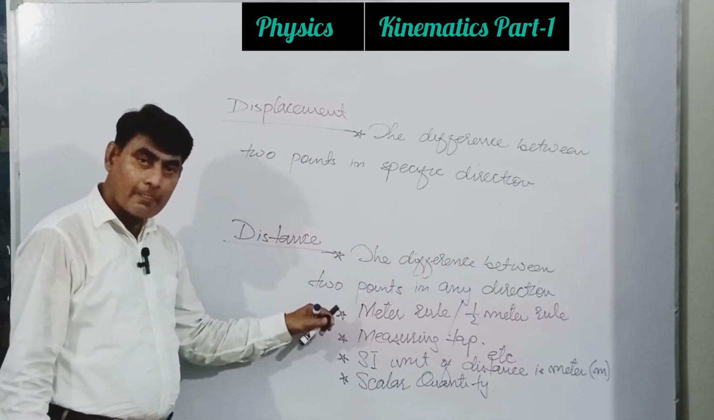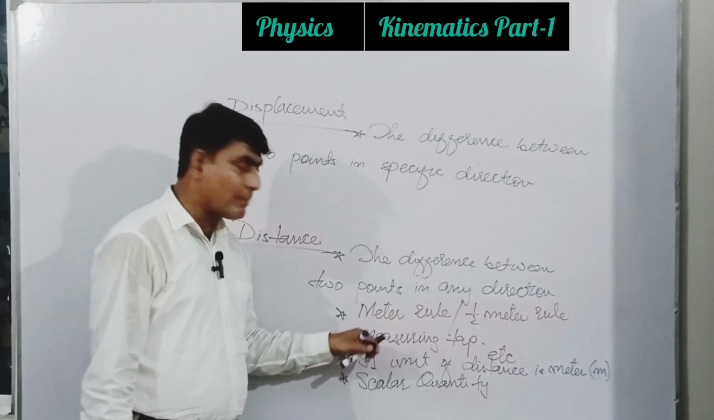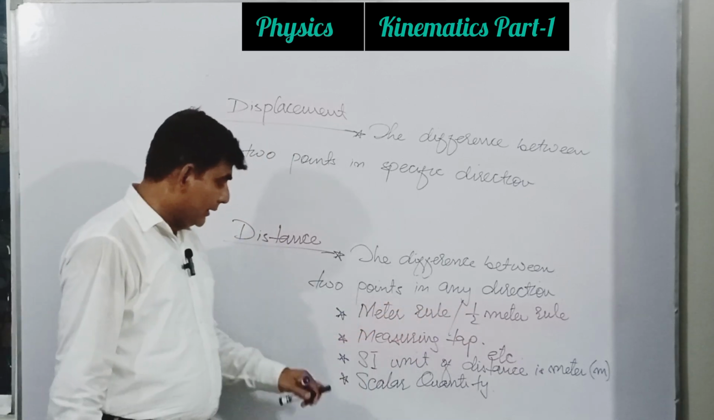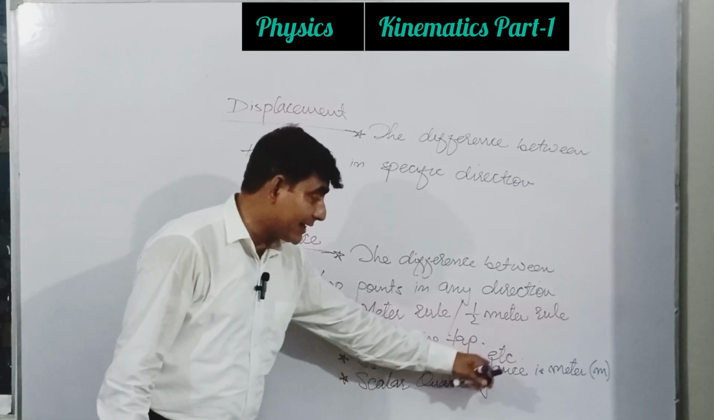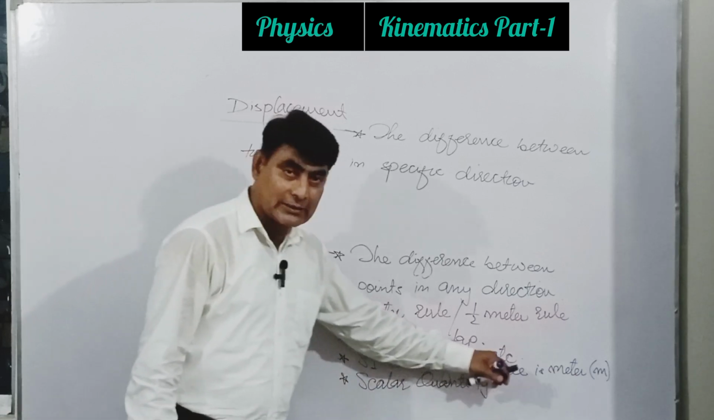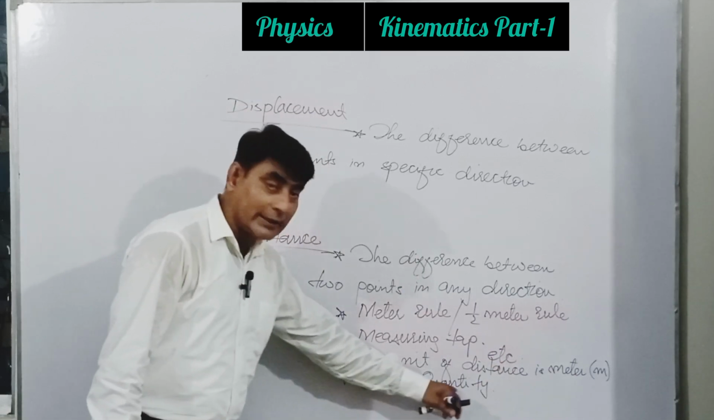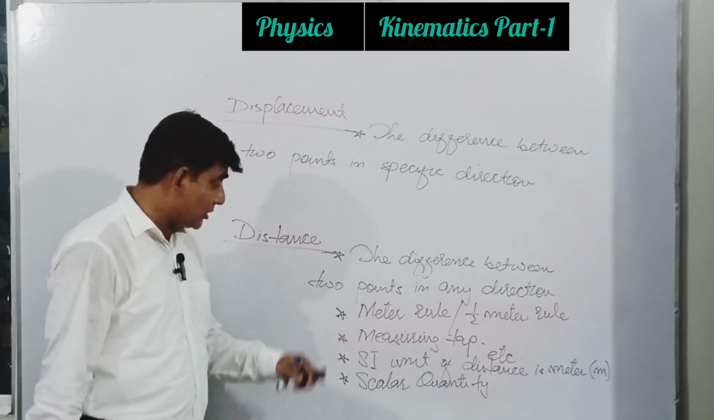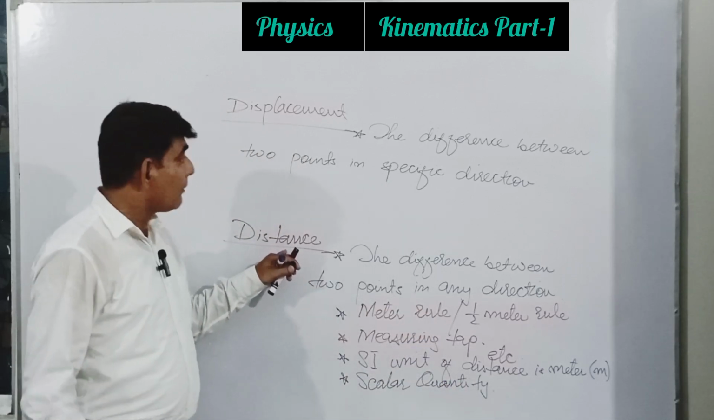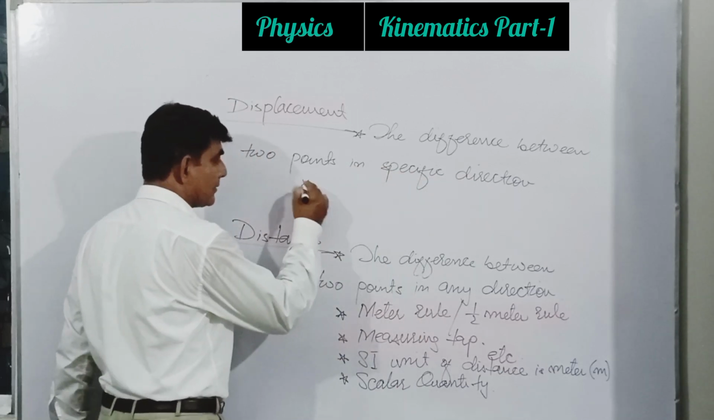Okay, now about the measurement of displacement. Use a meter rule, half meter rule, or measuring tape. Okay. Now the SI unit of distance is meter. The same thing is over here. The SI unit of displacement is meter. Okay. Distance is a scalar quantity. Direction is not compulsory in case of distance. But over here, in some specific direction. So the next point is